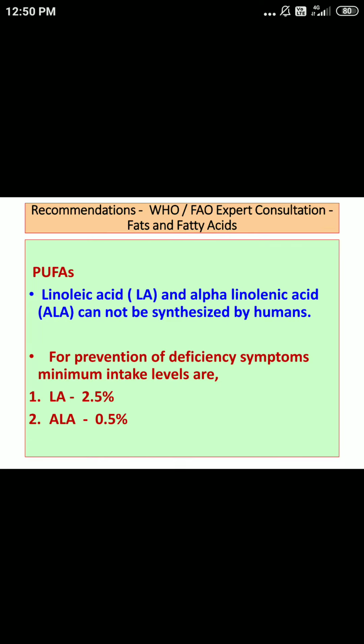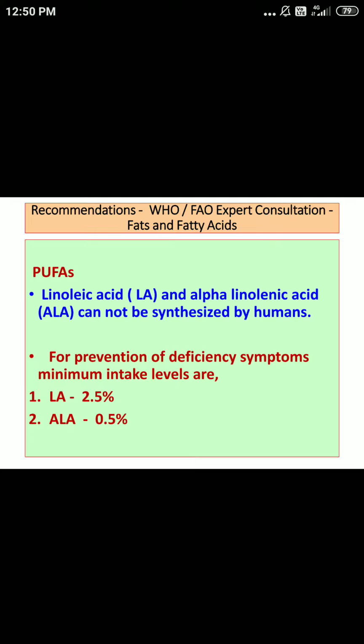Regarding polyunsaturated fatty acids, linoleic acid and alpha linolenic acid cannot be synthesized by humans, and for prevention of deficiency symptoms, the minimum intake level for linoleic acid is 2.5% and for alpha linolenic acid it is 0.5%.